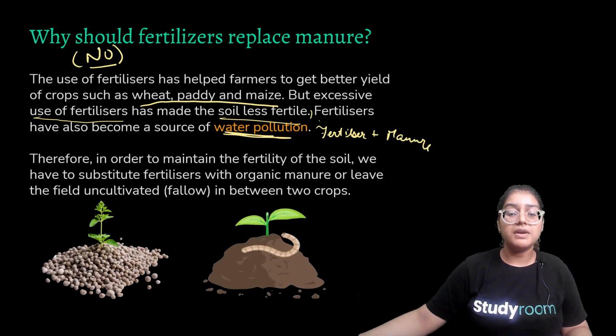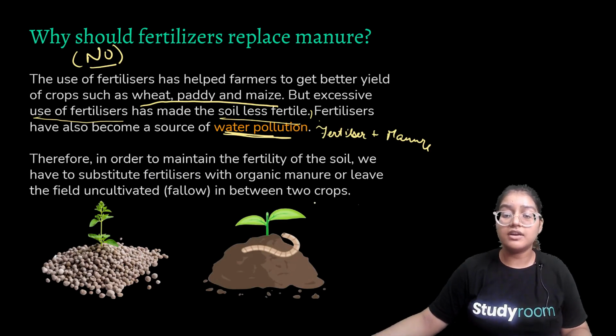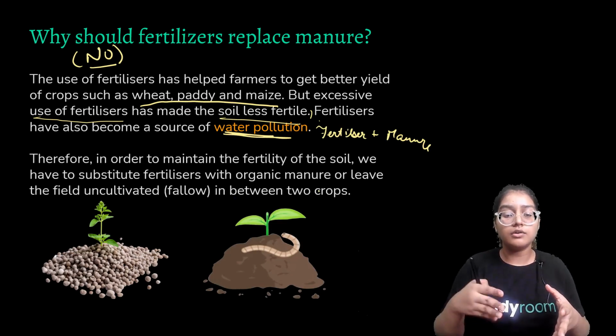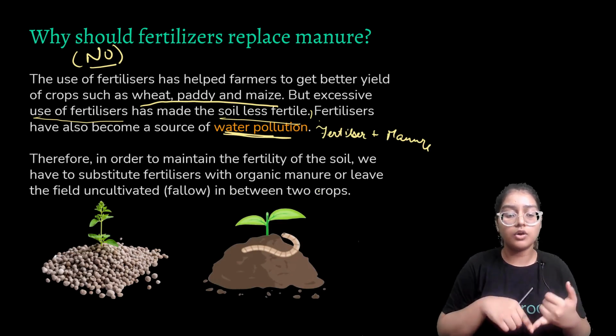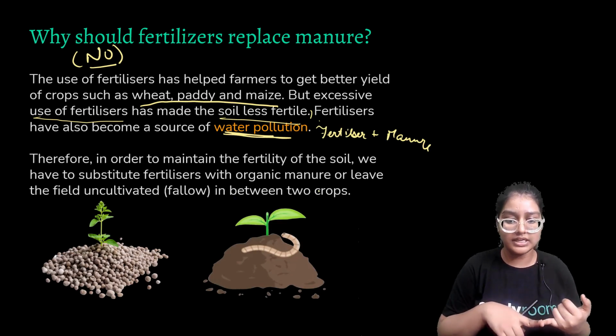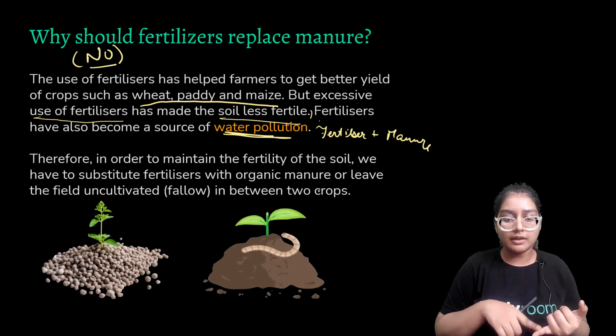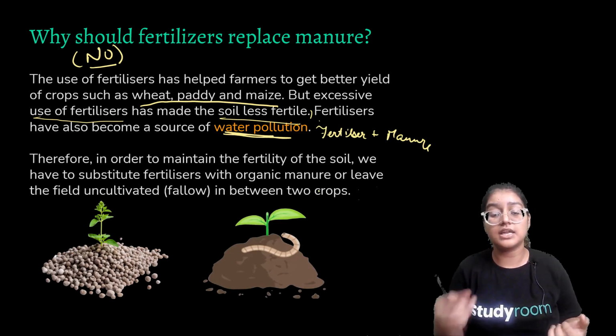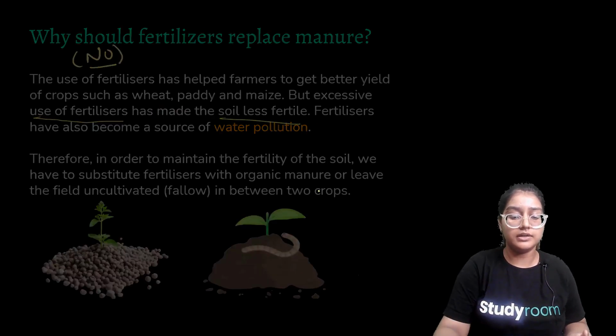So in order to maintain the fertility, we have to substitute fertilizers with manure and leave the field uncultivated in between two crops. So these fulfill all our loopholes. So now our crop is getting time for the cultivation. Water is not being polluted. Soil is getting fertility because we are adding manure with the fertilizer, and fertilizer gives us better yield.